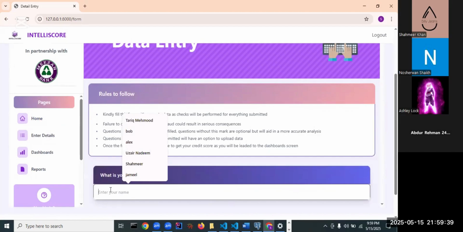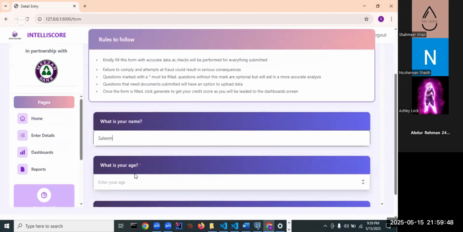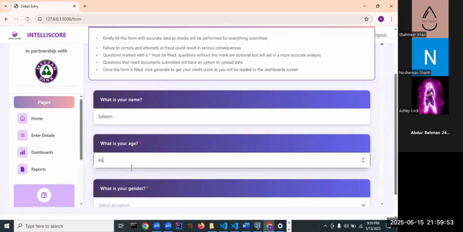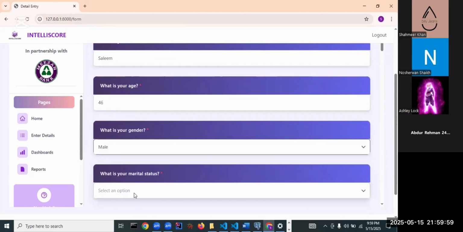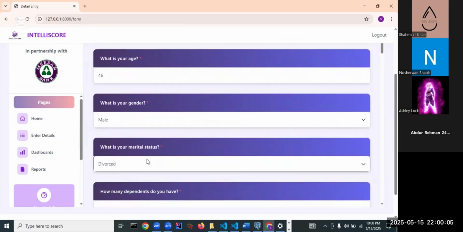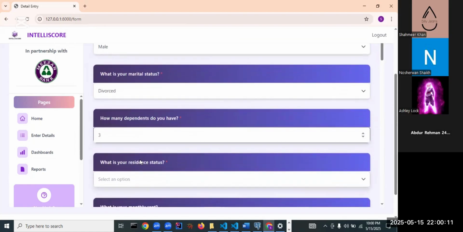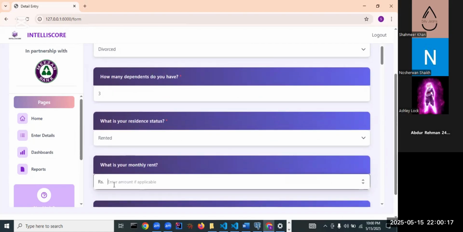Over here, this is our data entry form, where we'll be filling in the information of the customer, or the customer will be filling in his information himself. There are some mandatory checks, and some not, such as name and age. Name is not very important to us since this information can be neglected for privacy reasons, because in the banking sector, privacy matters a lot. However, other factors such as age and gender are quite crucial for our model to be trained on to assess the credibility of the person. Dependents is very important, and that is why we have marked it as mandatory.